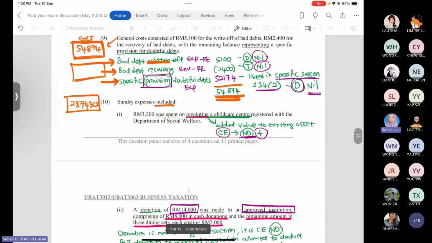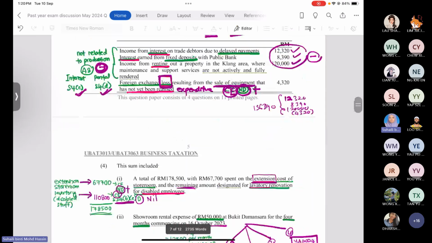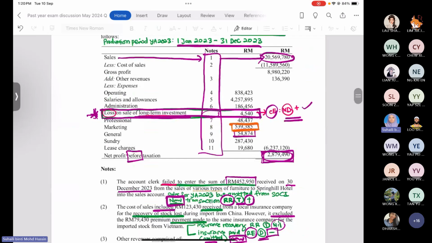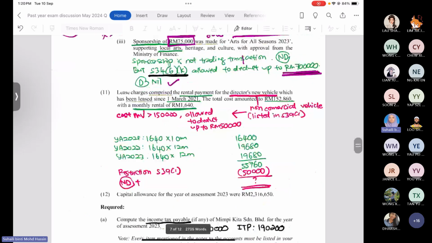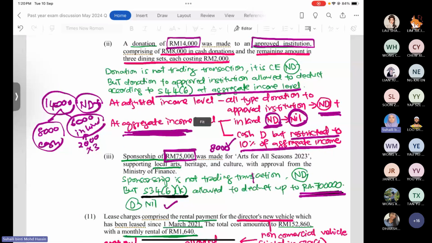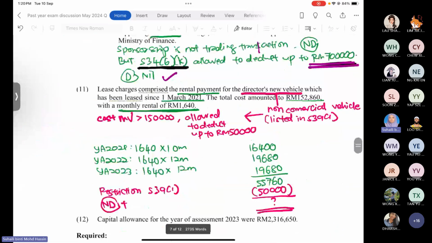Okay, number 11. Go for number 11. So number 11, we have lease charges. The company deducts lease charges in the SOCI, 19,680. So we check the detail in number 11, what the company paid for the lease charges. How much is the amount that the company made for the lease charges?